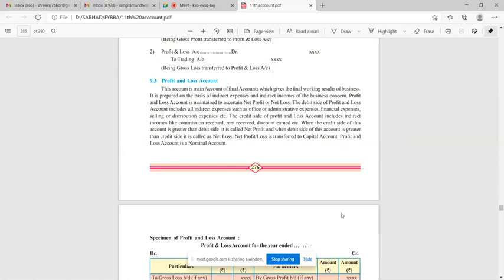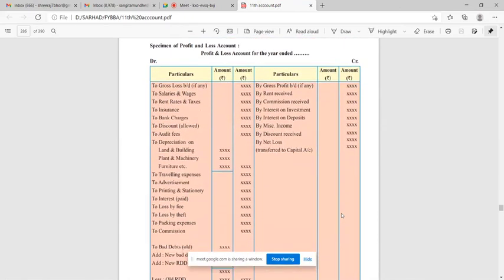Net profit or loss is transferred to capital account. Then again, profit and loss account is a nominal account. So now what are the indirect expenses? See, without that expense, your business or your production process may go on. Okay, whatever expense is in the factory you have to take in direct expenses, and whatever expenses you are incurring in the office will go into indirect expenses, meaning it will be included in the profit and loss account. Okay, so what will be the format of indirect expense, profit and loss account?